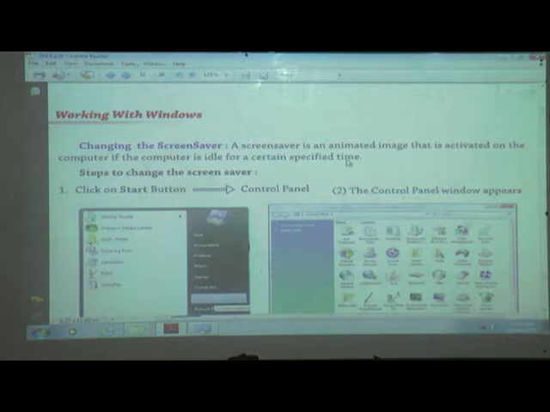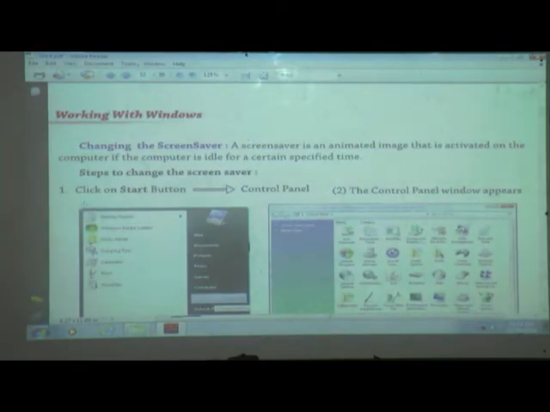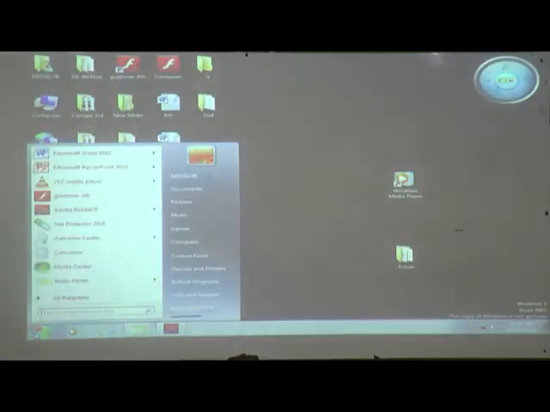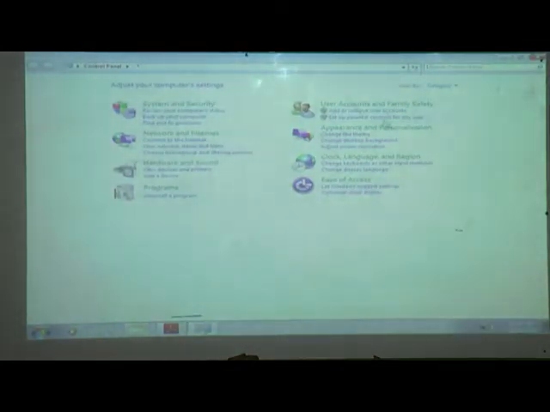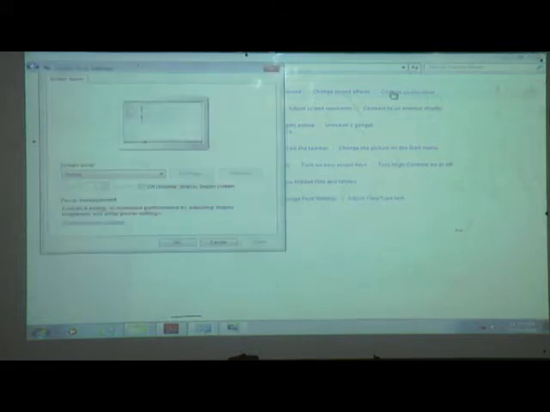How to keep this setting? What is the first one? Yes, read it and tell me. Click the Start button, then Control Panel, then Personalization. And what do we want now? Change the theme. Which change do we want now? Change the screensaver. We can keep any image we want here.